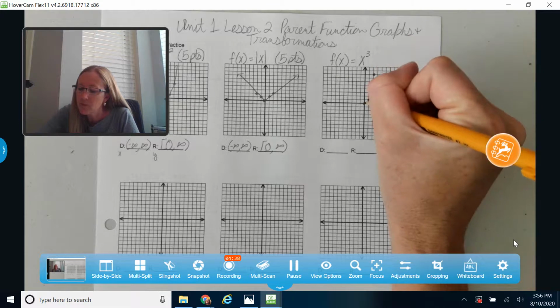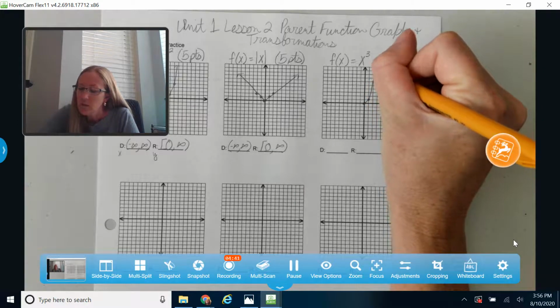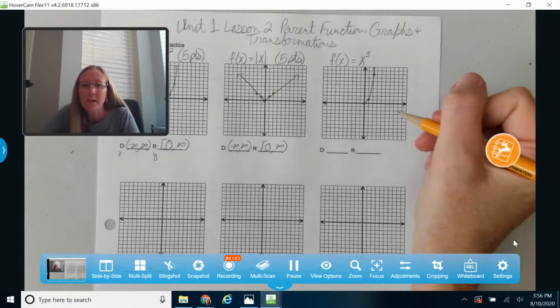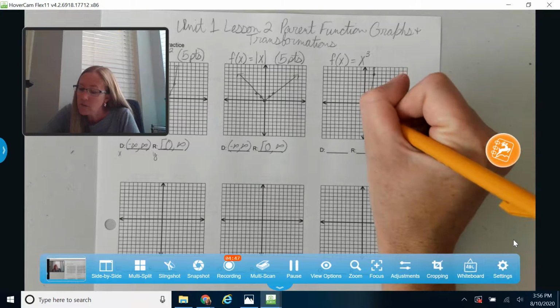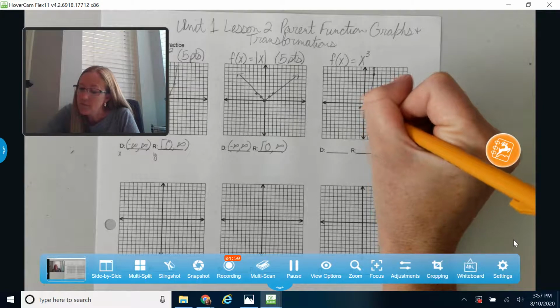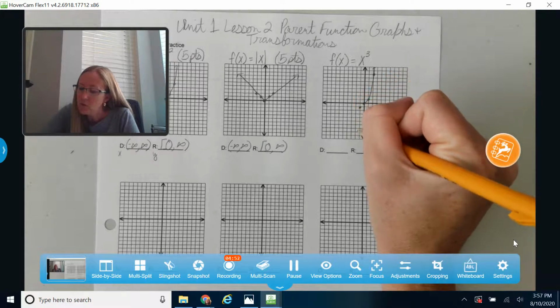Now the big difference on this one is on the other side, because when I cube a negative value, it's still going to be negative. So I'm going to go negative 1 cubed is negative 1, and negative 2 cubed is negative 8.